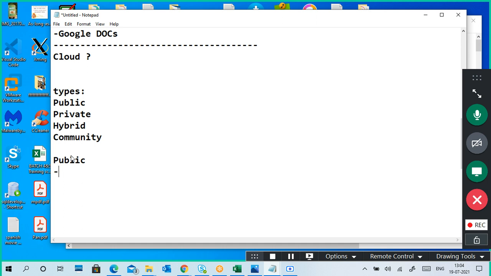So what is an example of public cloud, and who is providing public cloud services?